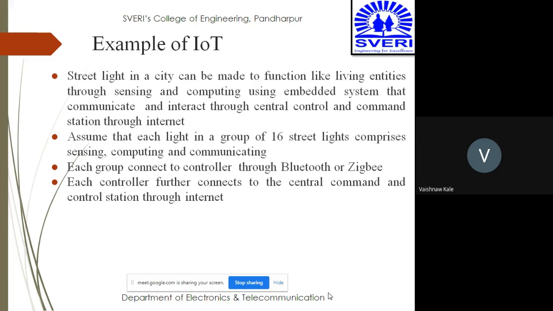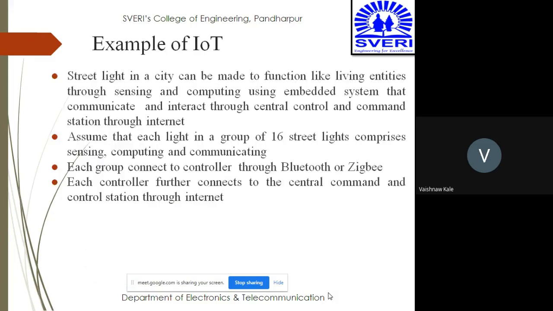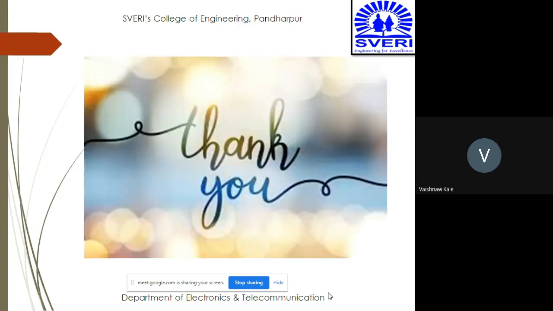Each group connects to the controller. With the help of Bluetooth and Zigbee, they can be controlled. Then each controller is further connected to the central command and control station through the internet, so they can be easily controlled.